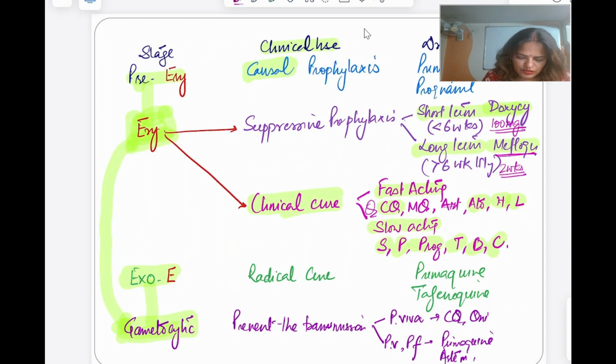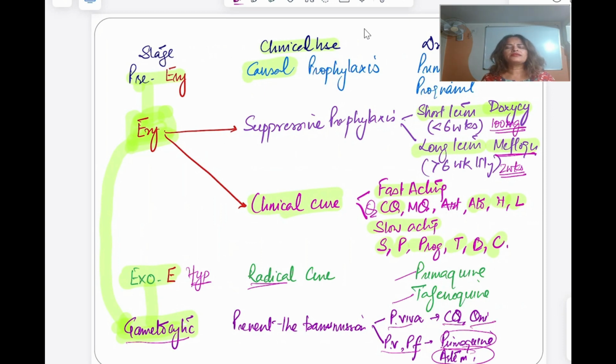Whereas exoerythrocytic, this is going to act on the hypnozoites. This is going to give the radical cure. And we have two drugs, primaquine and tafenoquine. Then gametocytic or gametocidal, if we are going to give the drug at this phase, this is going to prevent the transmission. And here also for all the species we have primaquine, we have artemisinin, and for the vivax we have chloroquine and quinine.